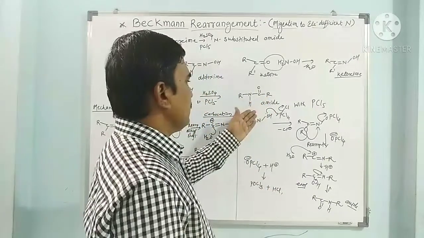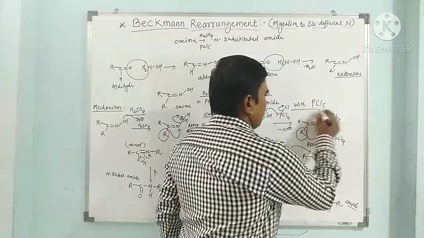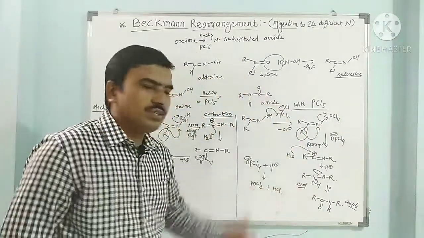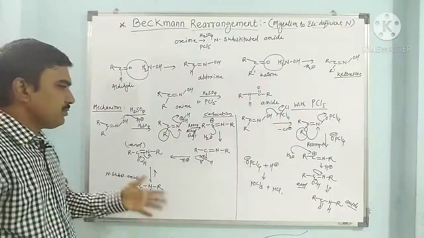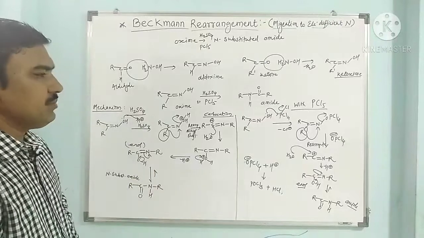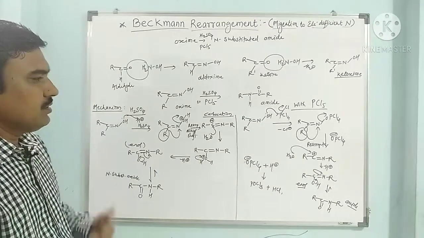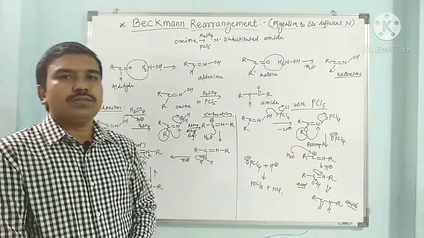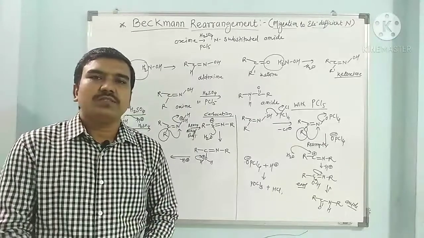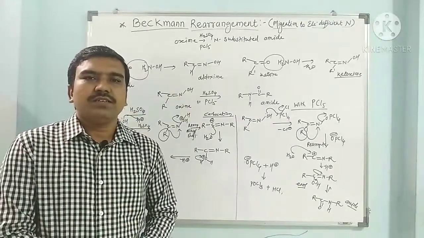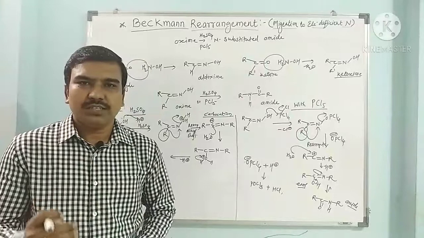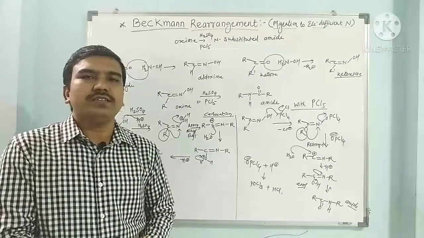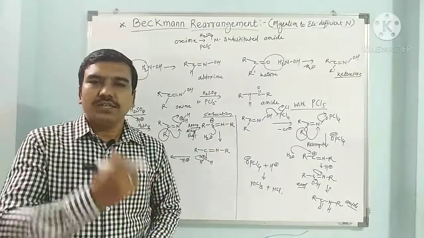In this way, with the help of PCl5, we have seen this mechanism, and with the help of sulfuric acid, we have seen that mechanism. Now we have to see a few applications of the Beckmann rearrangement, then its stereochemistry and how the Beckmann rearrangement is stereospecific in nature. We have to see this with different examples.